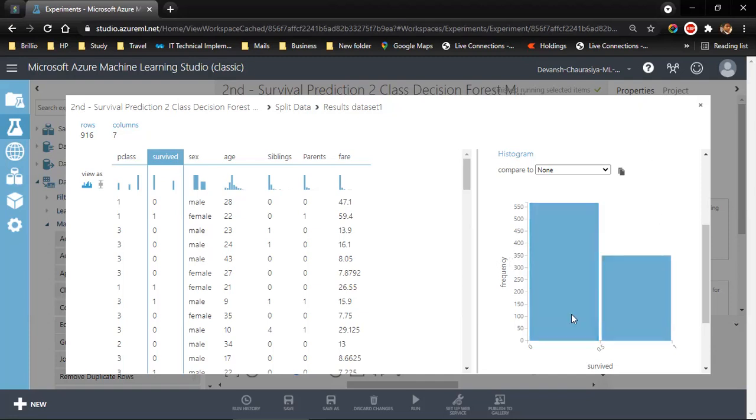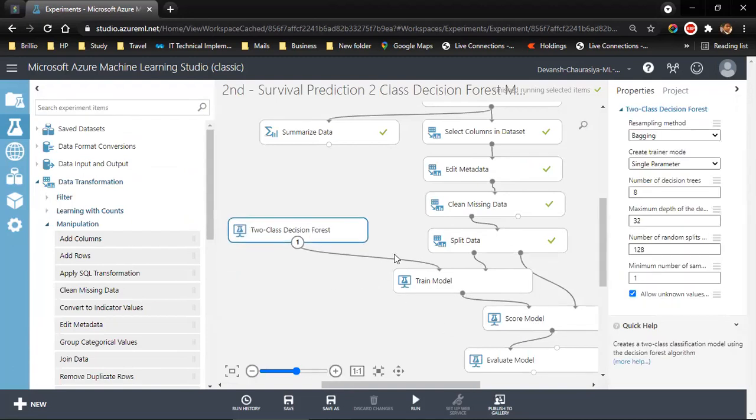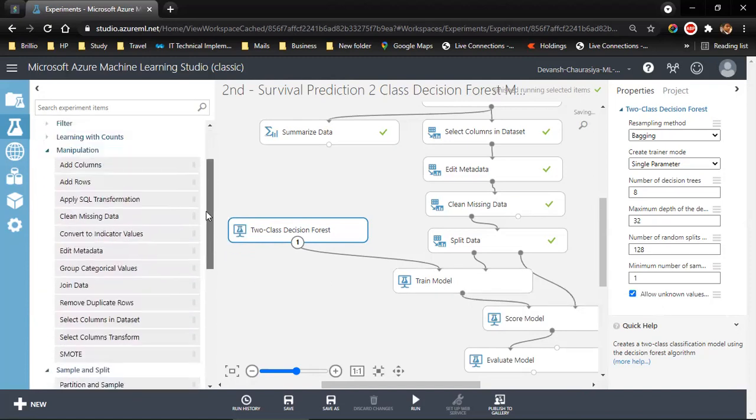If we split this entire population data into training and test data, in the training data, 62% will be 0 and 38% will be 1. And even in the test data, we will have a similar proportion. That's why when we say stratified, it will take equal proportions across this. Now, as I said, we are going to tune this model. So the train model will not work, because we have already used it. We are going to hyper tune that.